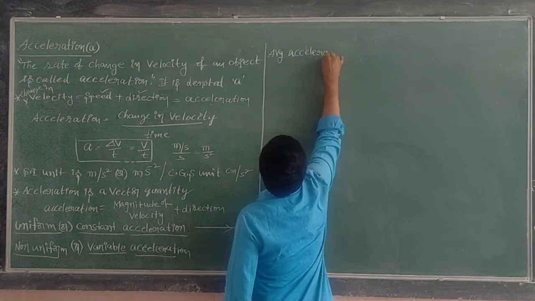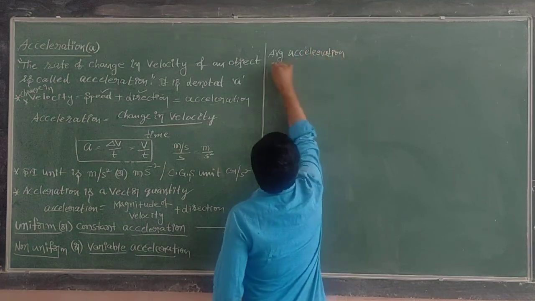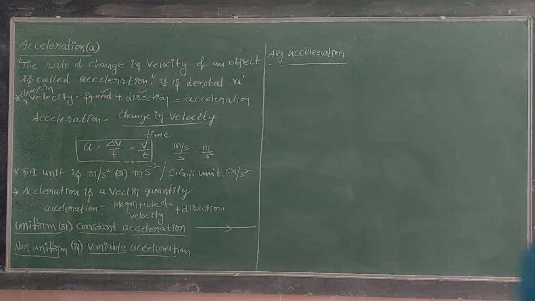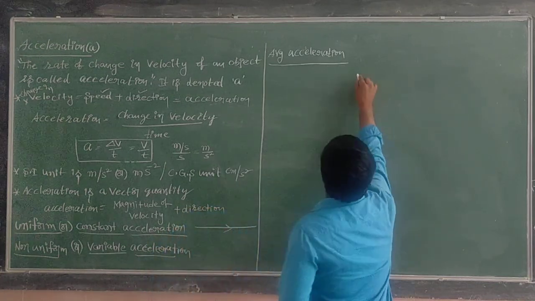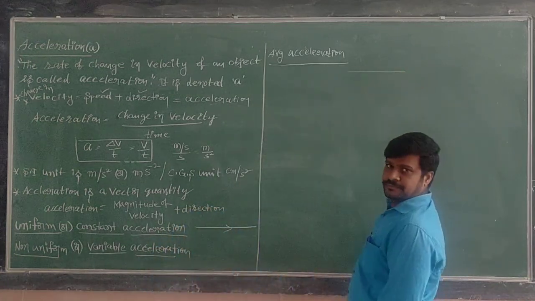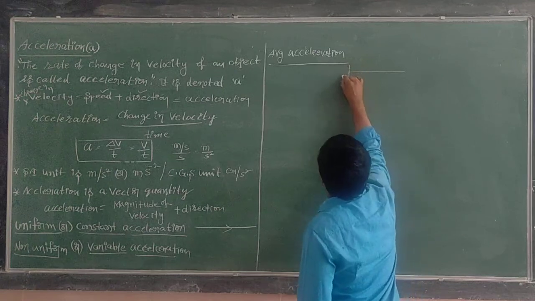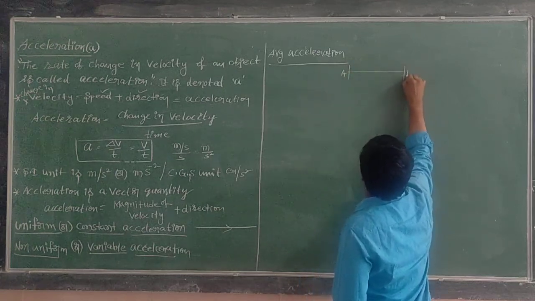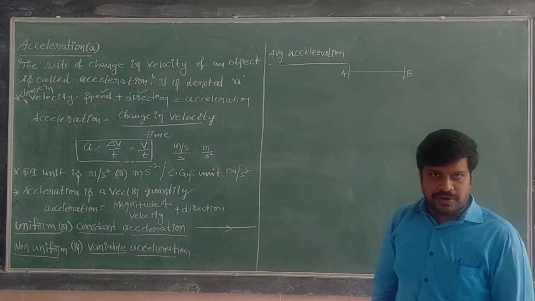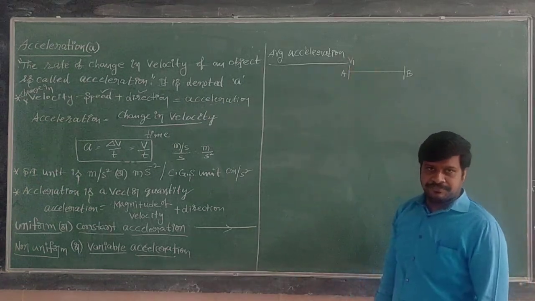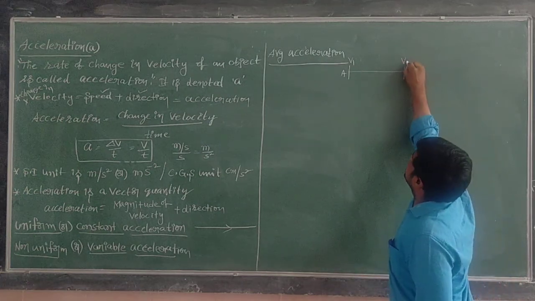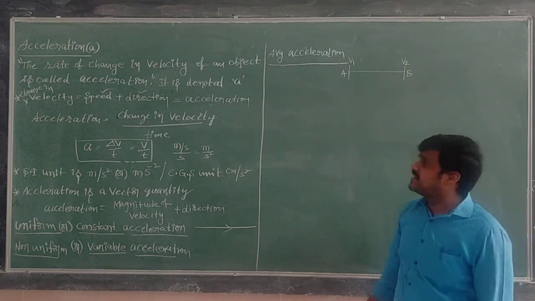Average acceleration. Suppose one object is moving along a straight line. This is position A, this is position B during the motion of the body. At position A, velocity is v1, at position B, velocity is v2.